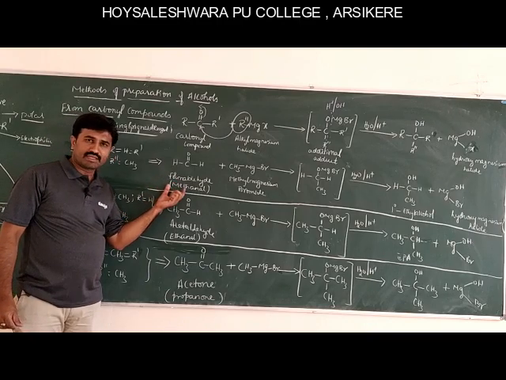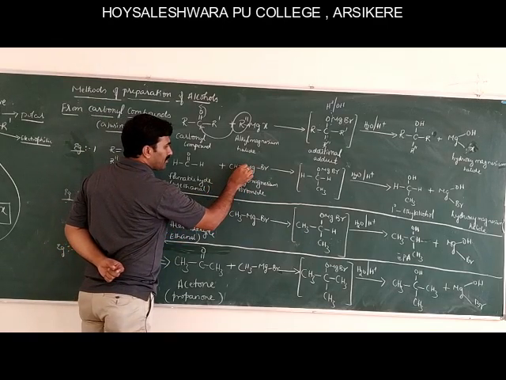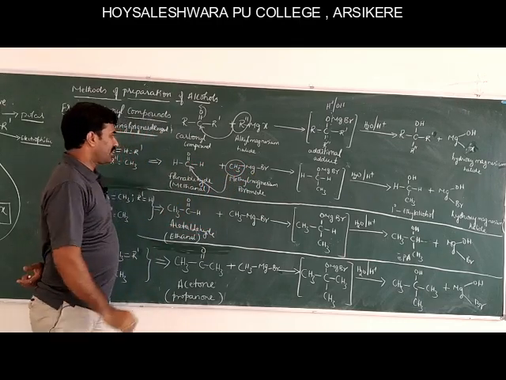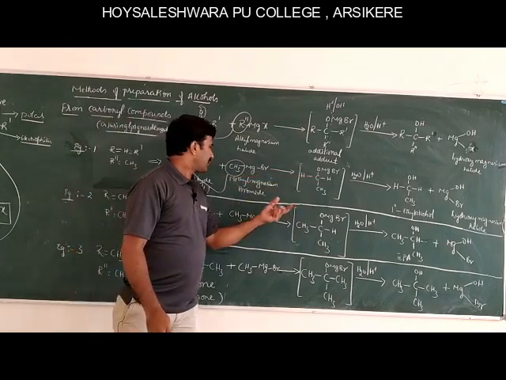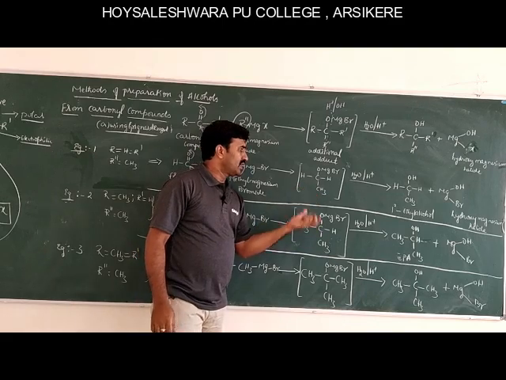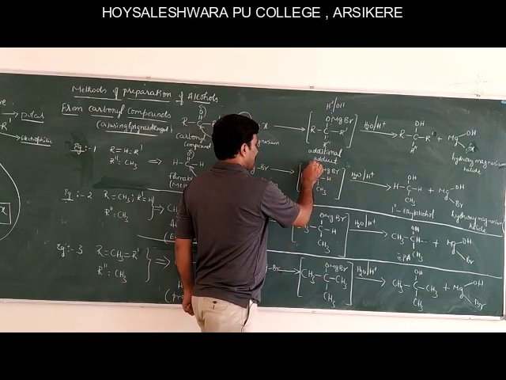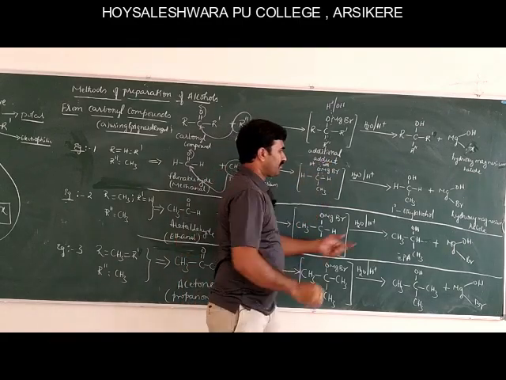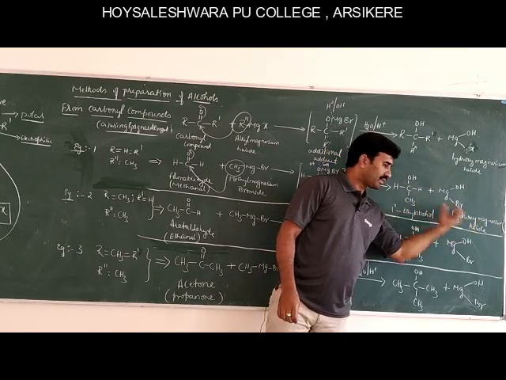Formaldehyde, the IUPAC name is methanal, it is an aldehyde. Here also, in the same way, with methyl magnesium bromide, the methyl group along with its bonded pair of electrons attacks this electrophilic carbon, and one pi bond gets polarized to form O MgBr, and CH3 gets attached to this electrophilic carbon to form an addition product. This addition product upon acid hydrolysis, O picks H plus and Mg picks OH minus, to form the products, primary ethyl alcohol and hydroxy magnesium halide.